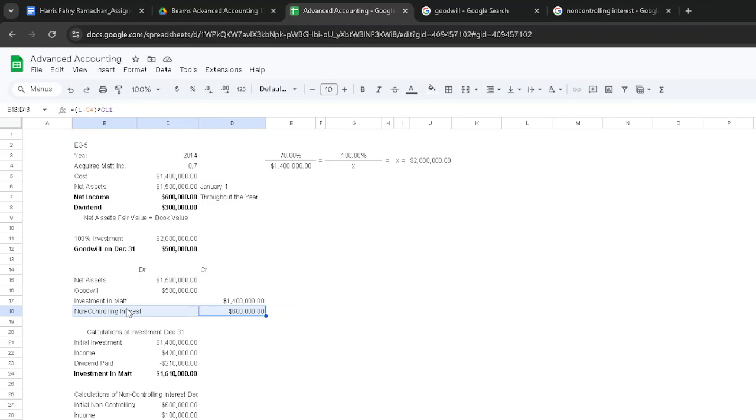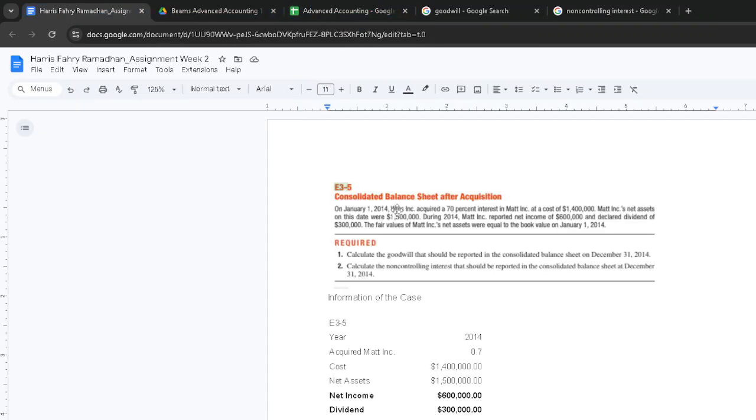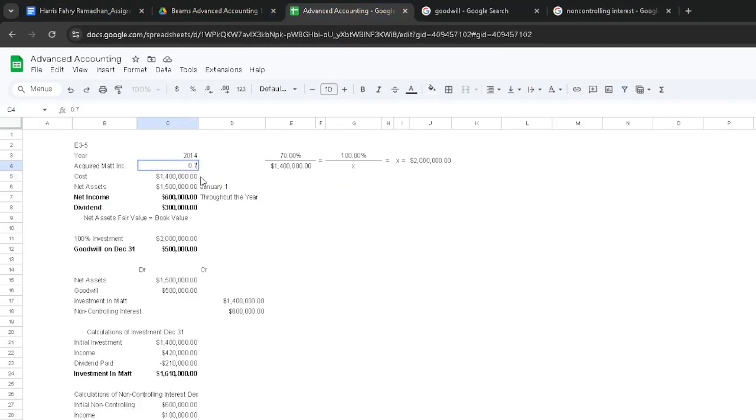We don't own the full amount of the company in a way that we own 100%, but we have the control of the company because we own more than half of it. And so that's a controlling entity. Non-controlling entity is basically the opposite. And so in accounting, we use this account called non-controlling interest. And it's basically the rest of the amount from the 2 million from the cost that Wins Incorporated paid. So yeah, 1.4 and 600.